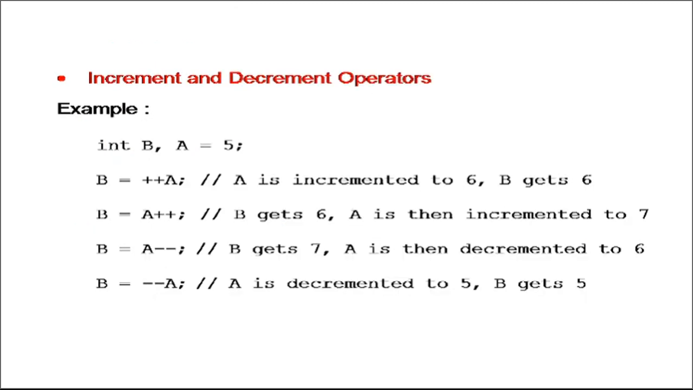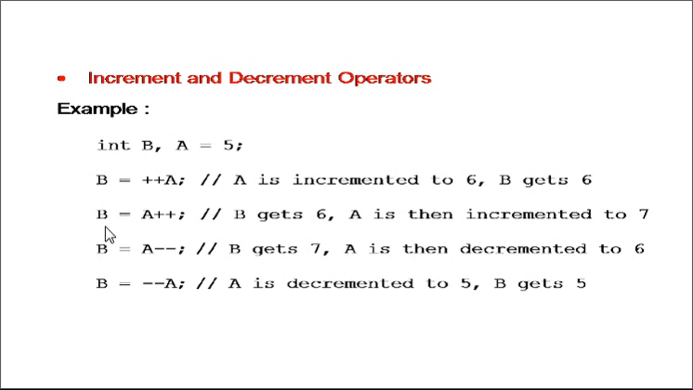The next category of operator is increment and decrement operator. These are the unary operators. So here we are declaring two variables, B and A. Value of A is 5. Then we are saying B equal to plus plus A. In this case, first of all, value of A will be incremented. So A will become now 6, and then this will be assigned to B. So B will also become 6.